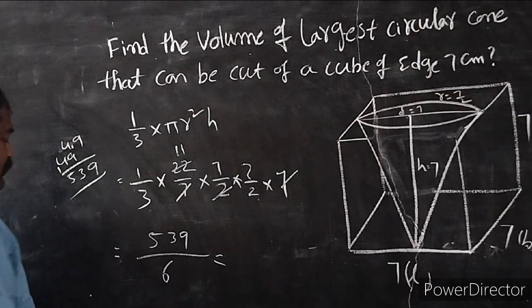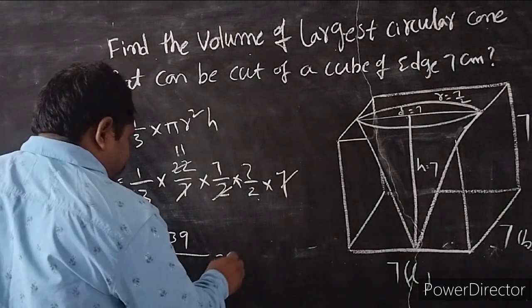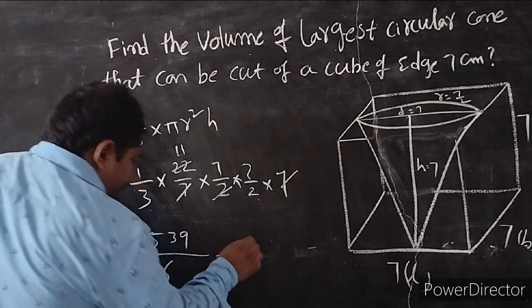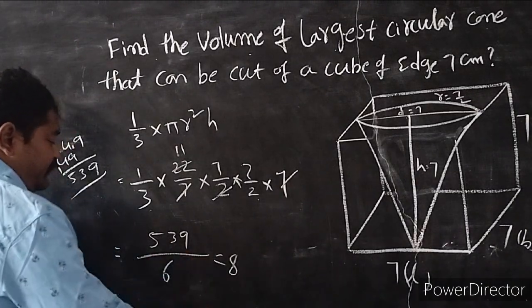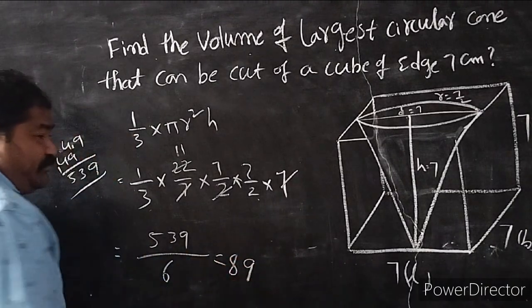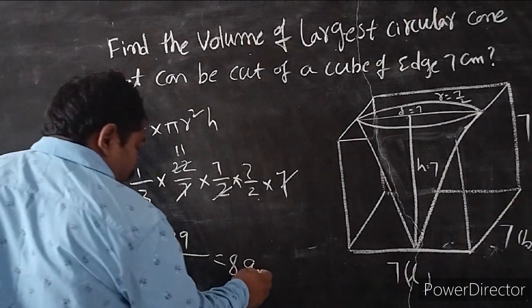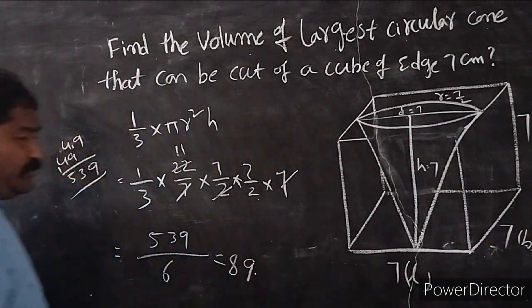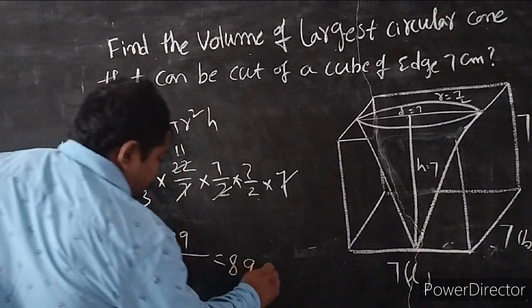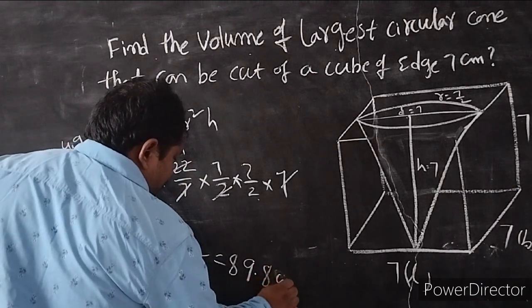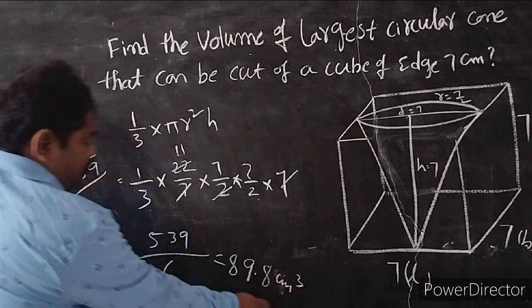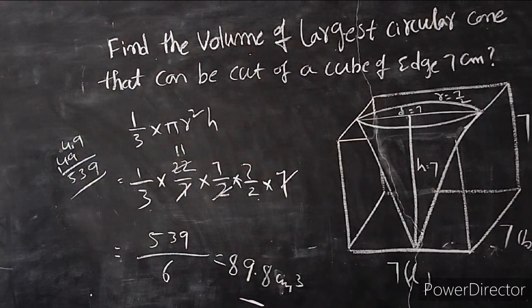So we have 539 by 6, which is approximately 89.83 centimeter cube. Okay, this is the required answer.